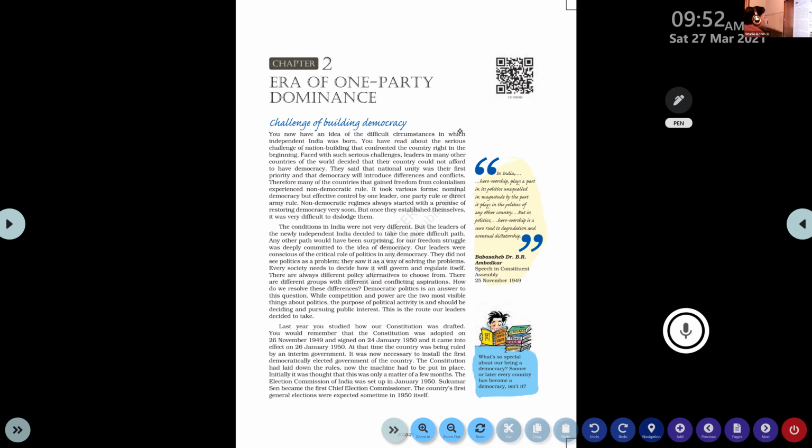Clear or not? Okay, so sometimes you are able to read in the newspaper a number of news items related to this competition. Some news items are related to healthy competition, some are related to what? Those that are creating problems in the society, political division and conflicts. Clear? Some such news we are able to read. So in a democratic type of government, we are able to find such things, the competition and the power. Okay, the purpose of political activities should be deciding and pursuing public interest. Okay, underline that. The most important purpose of political activity is nothing but deciding and pursuing public interest.